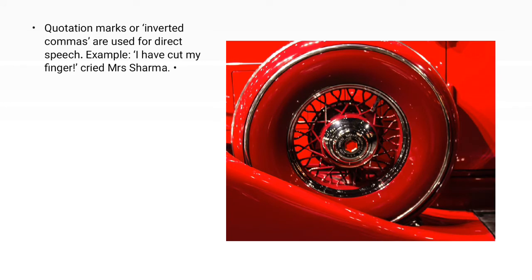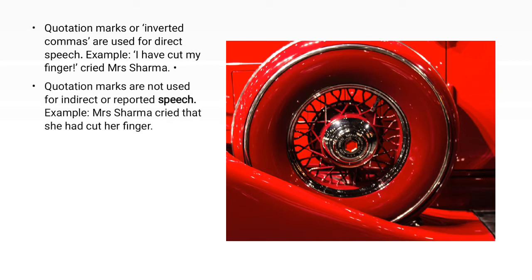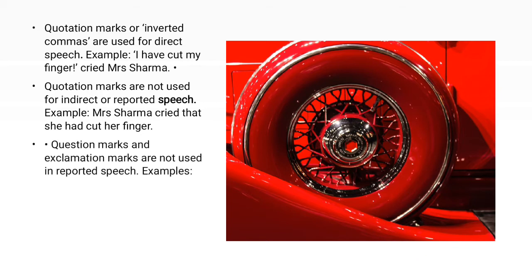Next, direct speech and indirect speech. Quotation marks or inverted commas are used for direct speech. Example: "I have cut my finger," cried Mrs. Sam. Quotation marks are not used for indirect or reported speech. Example: Mrs. Sam cried that she had cut her finger.